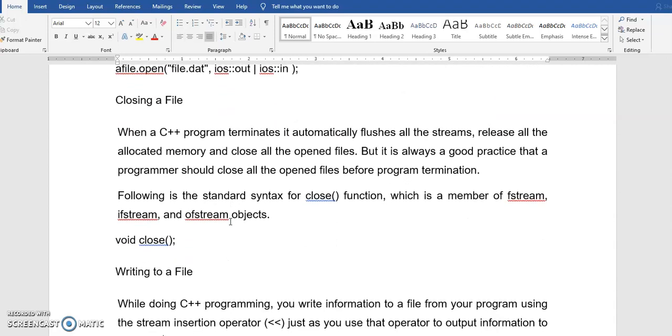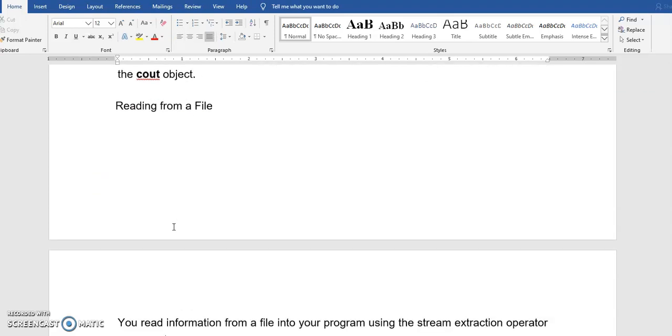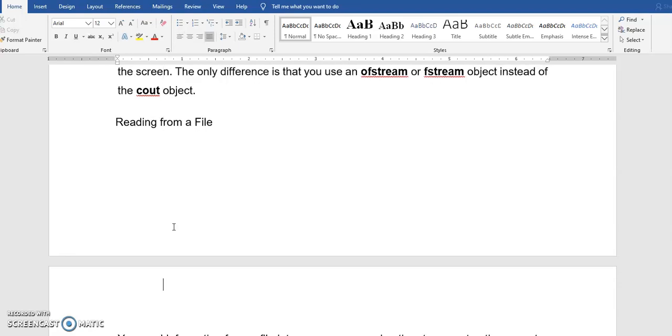So how do I close a file? You just give void close, and the close function is going to close the file. I will show you an example program, it will be easier for you.